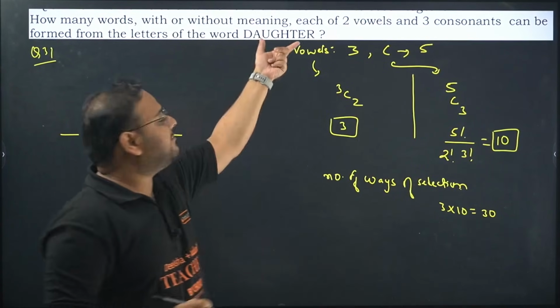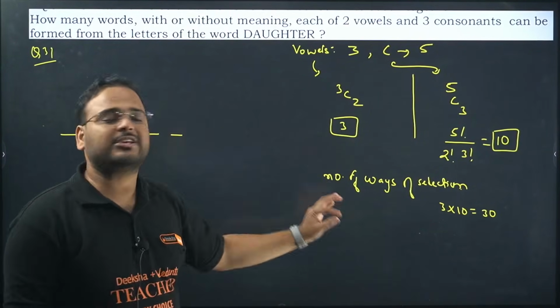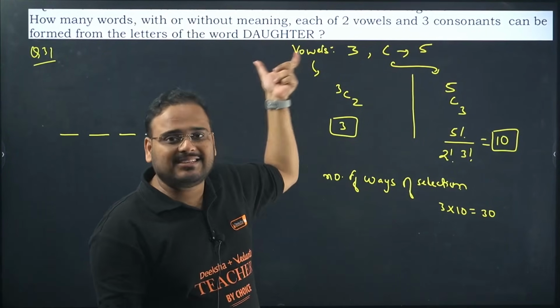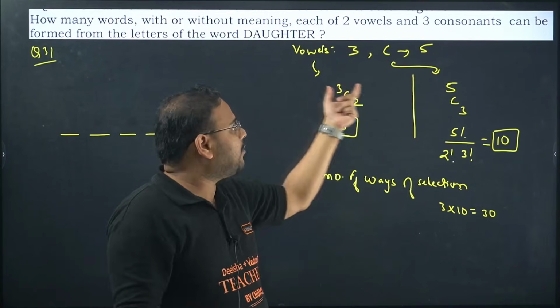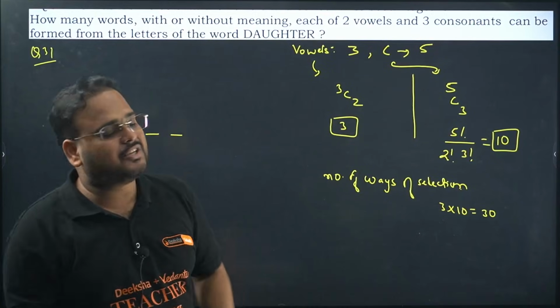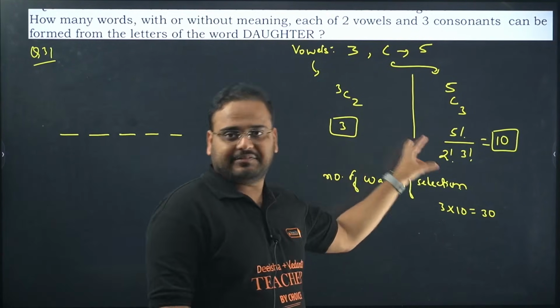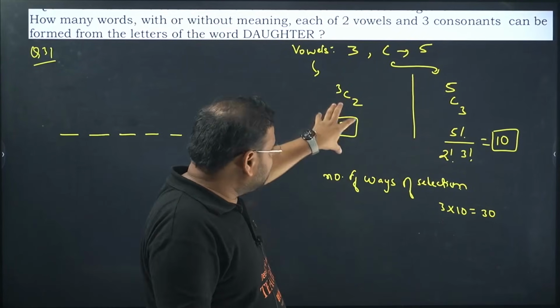Means in the given 8 letters that we have, how are we going to pick? What is the number of ways to make the selections of these 5 letters? There are a total of 8 letters in the word daughter, right? So out of these 8 letters, how are we going to pick our 2 vowels and 3 consonants? Those number of selections is given as 3 into 10, which is 30. Why into? Because we have to combine both the effects, right? I cannot have plus, I cannot have this or that. No, this and that.